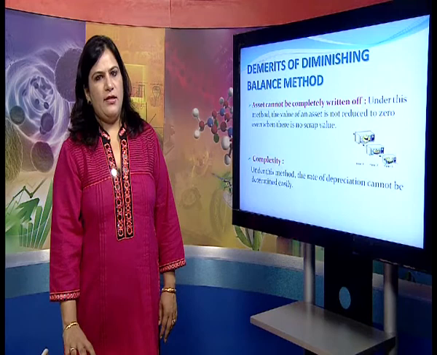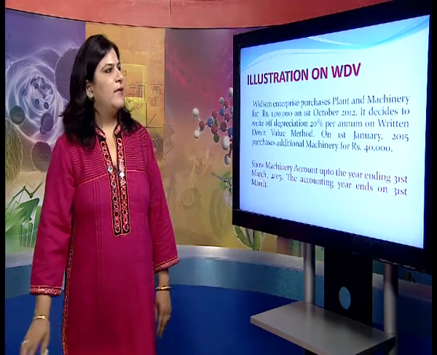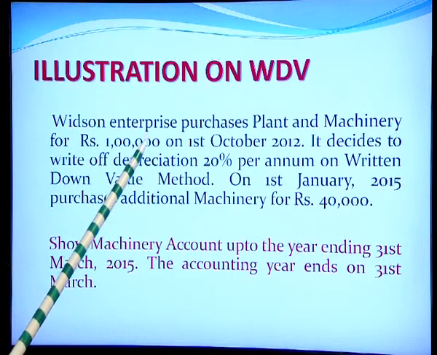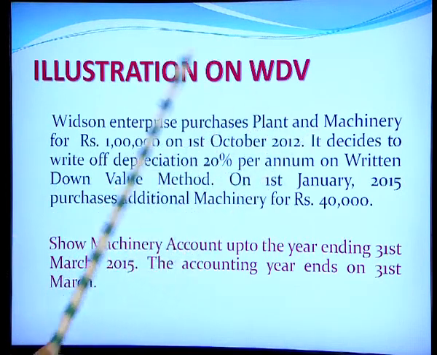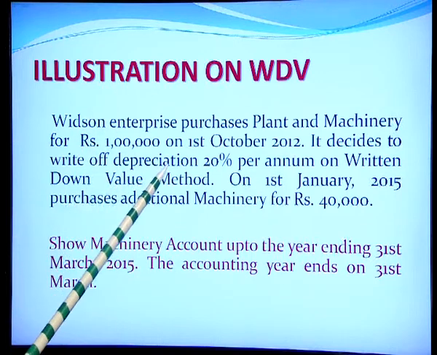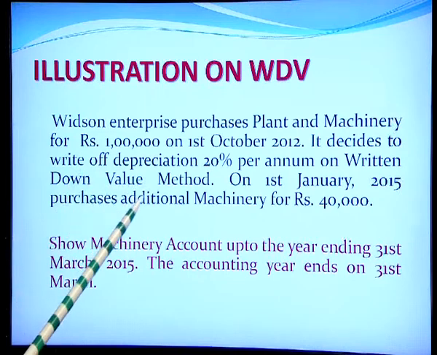So, therefore, it is a relatively complex method of calculating. Now, we shall take an illustration on the written down value method to understand how the charge of depreciation is taken on the fixed asset account. Whitsun Enterprises purchases plant and machinery for rupees 1 lakh on 1st October 2012. It decides to write off depreciation at 20% per annum on the written down value method.